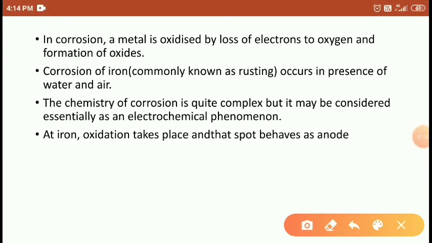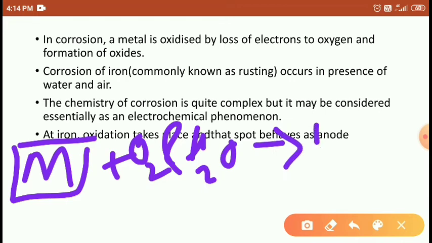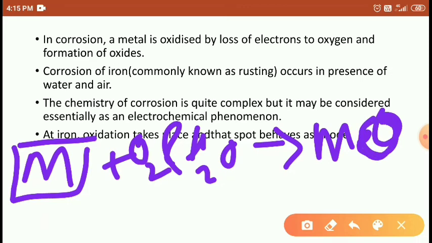Corrosion of metal is one in which the metal is oxidized by loss of electrons to oxygen. The metal reacts with oxygen and H2O and turns into metal oxide.